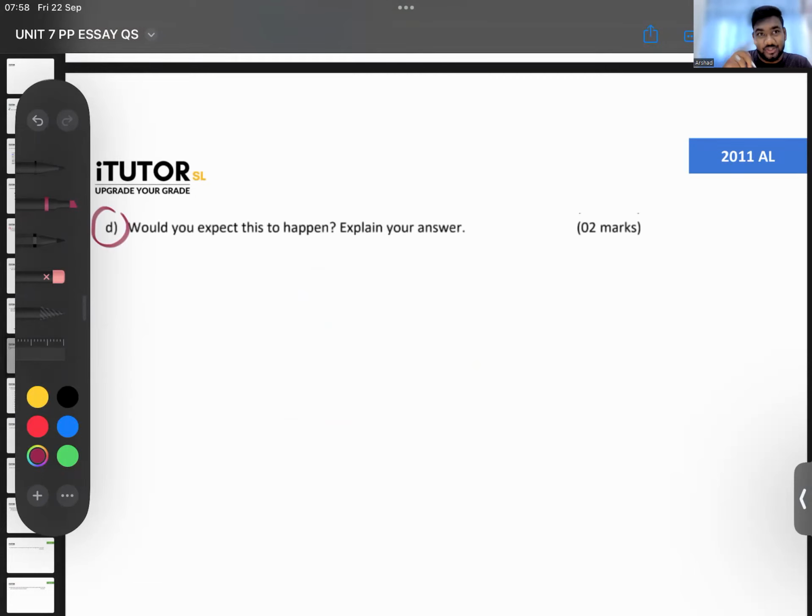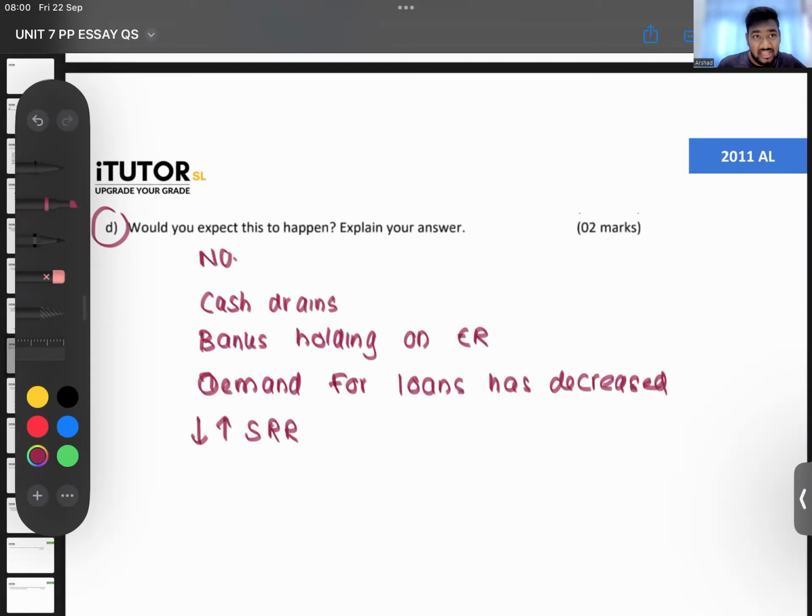Then you can say cash drains, that is public not depositing the entire money into another commercial bank. You can also say public putting the money into the other financial institutions. Now, only if the money comes to commercial banks, there will be credit creation. What if the money goes to a registered finance company or something like that? Then also it stops the whole process. So all of this, you can say no, and you can give certain reasons, guys.